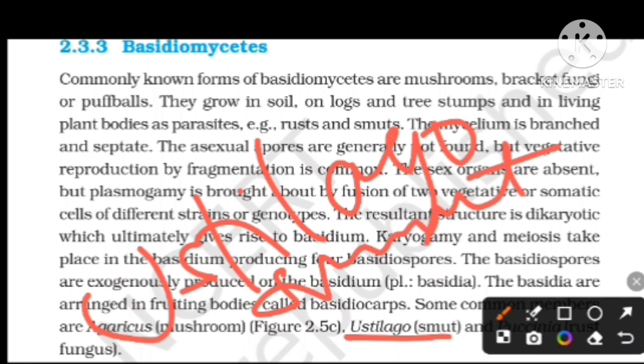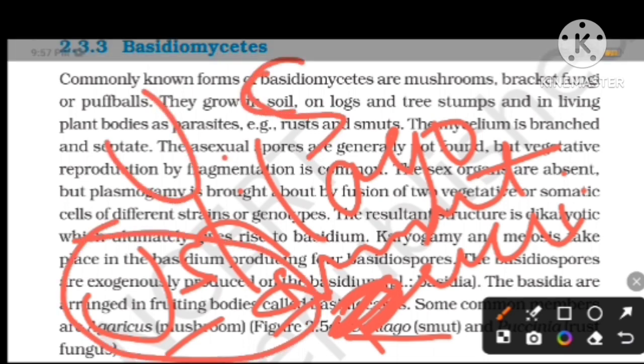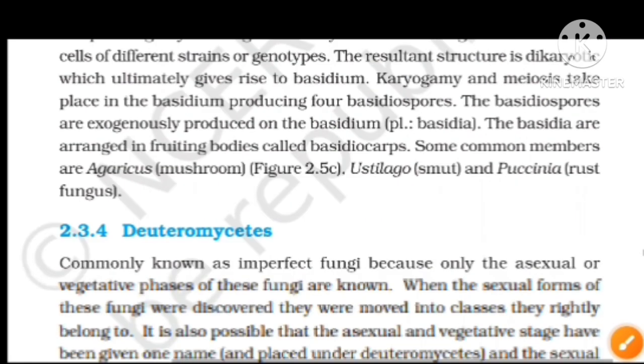Ustilago is smut and Puccinia is rust. Remember it as US, like you have gone to US: Ustilago is the example for smut.